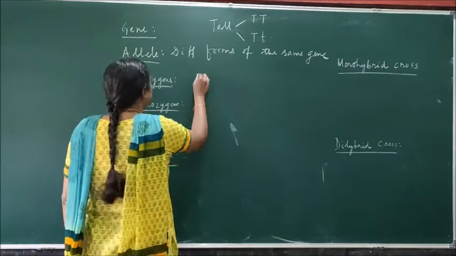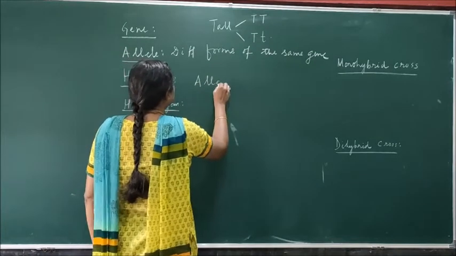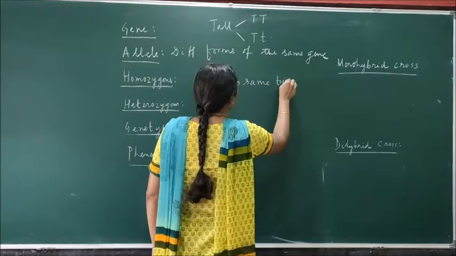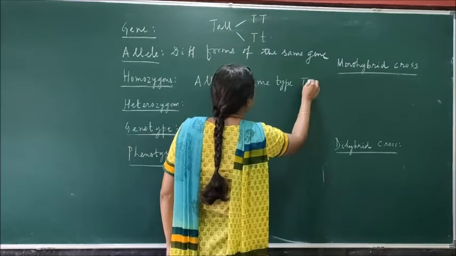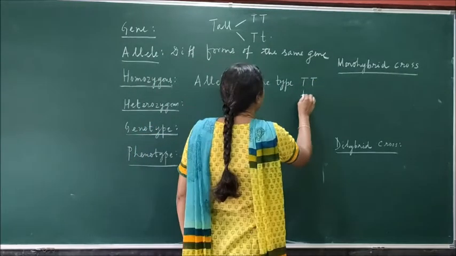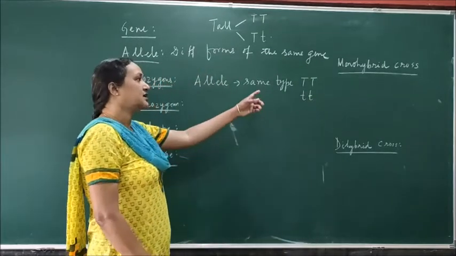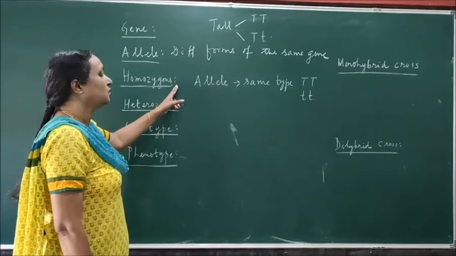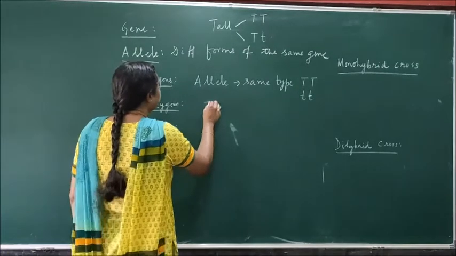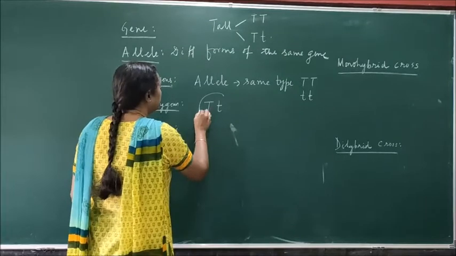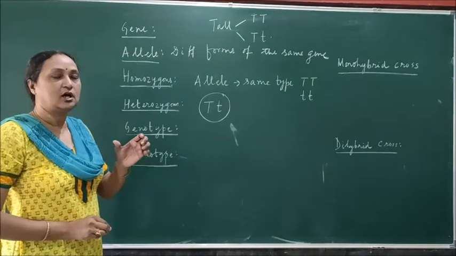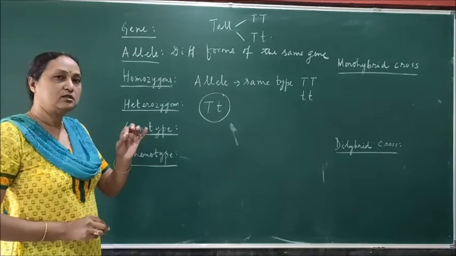Homozygous means when the allele are same type. For example, it can be either capital T or it can be small t. अगर इस तरह से एलील है तो हम उसको क्या बोल रहे हैं, homozygous। और अगर एलील दोनों अलग अलग है, one is a capital T, another is small t, then we call it as heterozygous. Hetero means unequal, homo means equal.